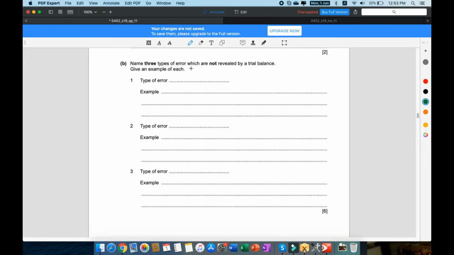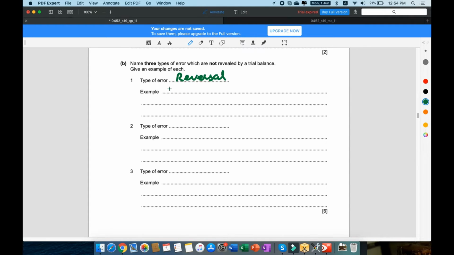Part B. Name 3 types of error which are not revealed by a trial balance. Give an example of each. Alright, so let's start with the easiest, the error of reversal. For example, if you bought goods from somebody, the normal entry would be to debit purchases and credit cash, right?